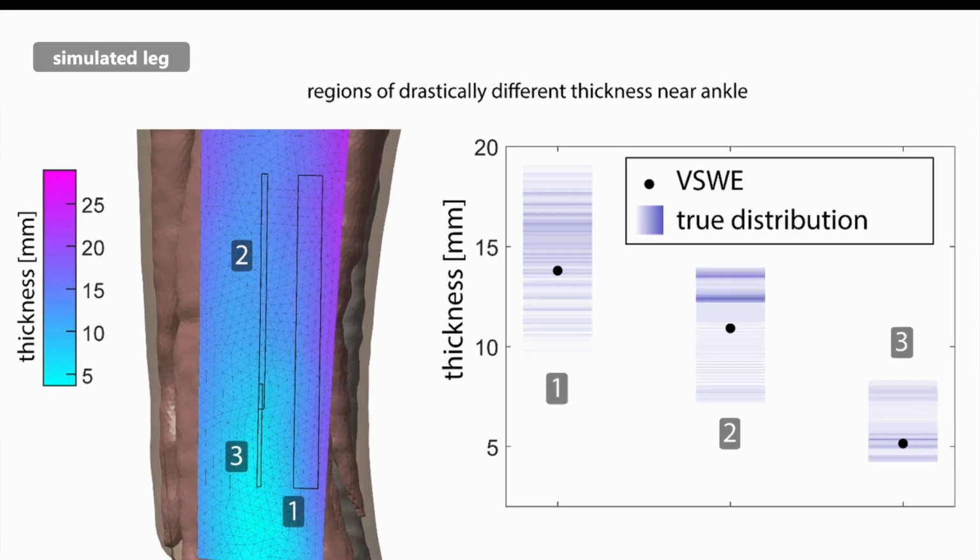Finally, we zoom in to the extremely thin tissue near the ankle. For each signal window, we show the recovered thickness along with the true thickness distribution over each window.